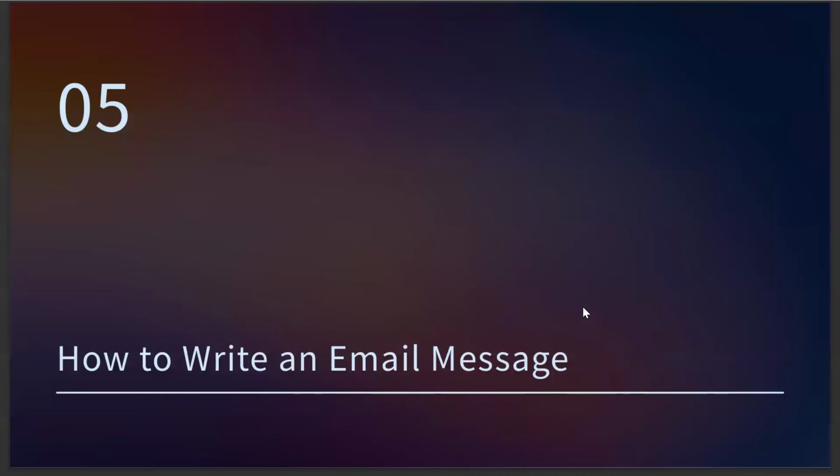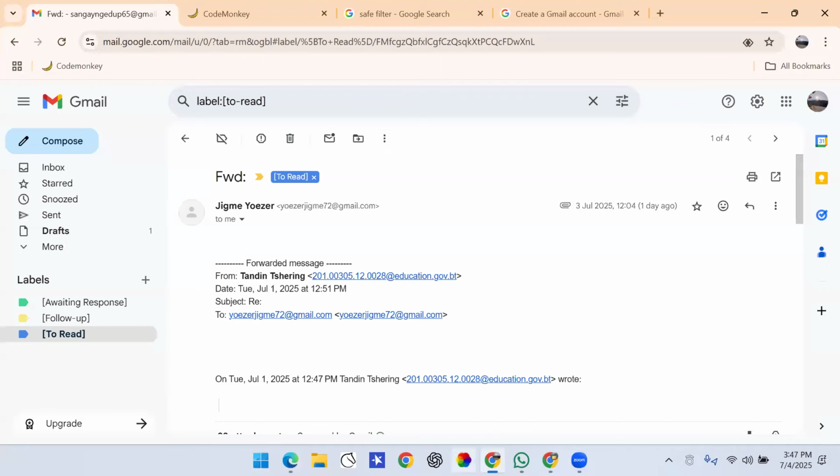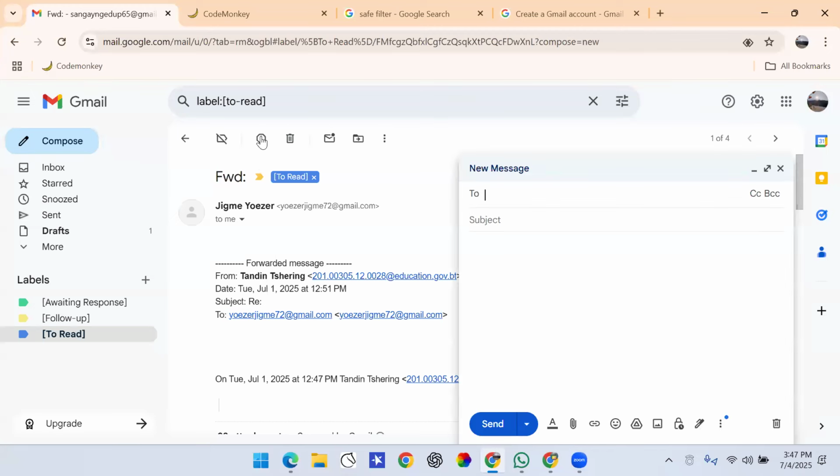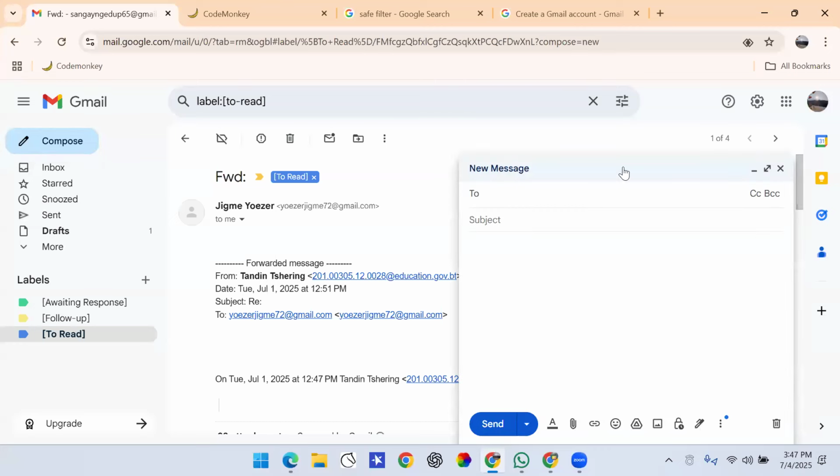Okay, now how do you write an email address? So I will give you an example. You sign in to your Gmail account, right? What I can do is, you will need the email address of the one that you are sending it to. Let's say that I am sending it to my friend Jimmy, right? So I can press on compose over here. Can you see this? I can press on compose, and I can paste over here, and I'm sending it to Jimmy, right?